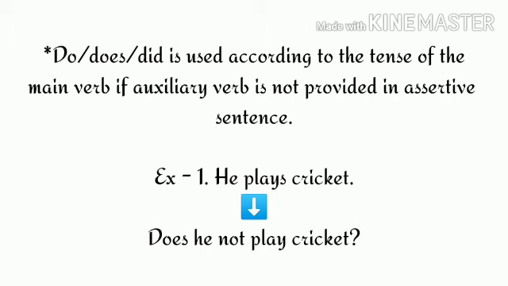So according to the tense of main verb, we have to put helping verb in the interrogative sentence. So the interrogative sentence we get for this declarative sentence is, does he not play cricket? Clear? You can see auxiliary verb is placed before subject and we have used a negative word.